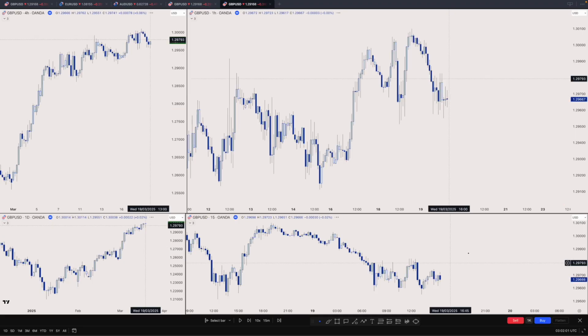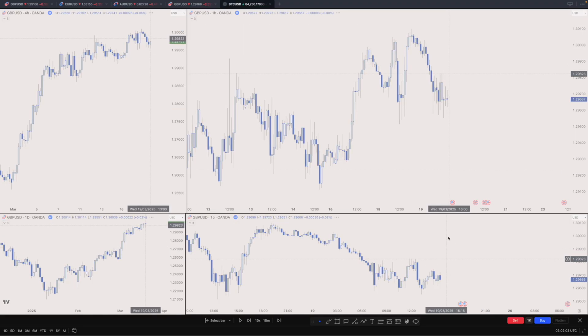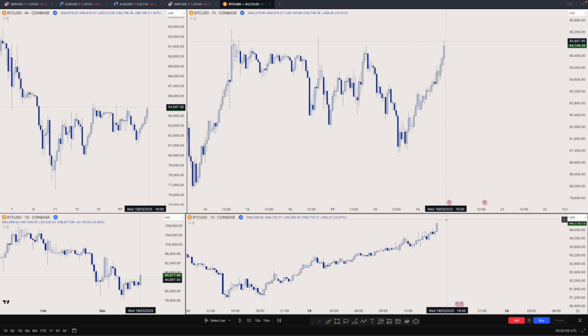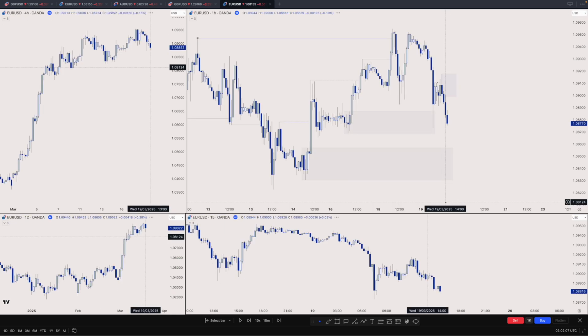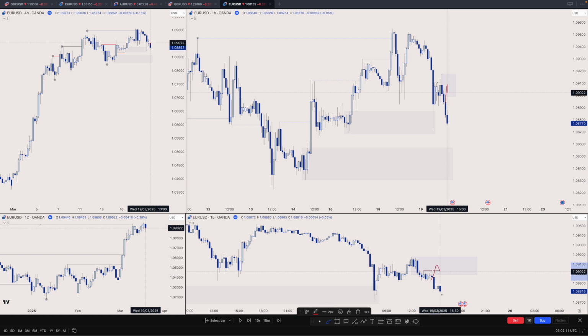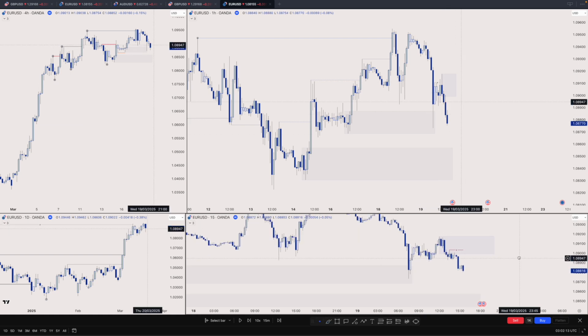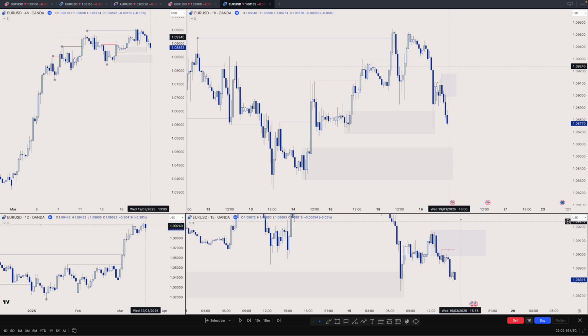It would be really awesome if we had, just give me a second, if we had that move to the upside and then go, but it did not. So yeah, it is what it is. So that's the end of the New York session.